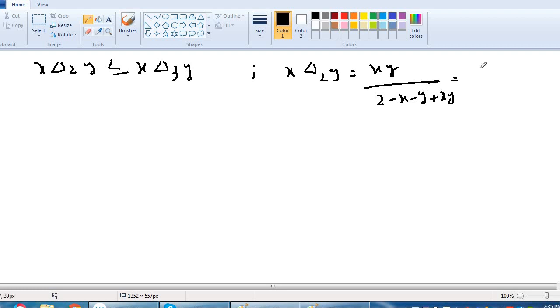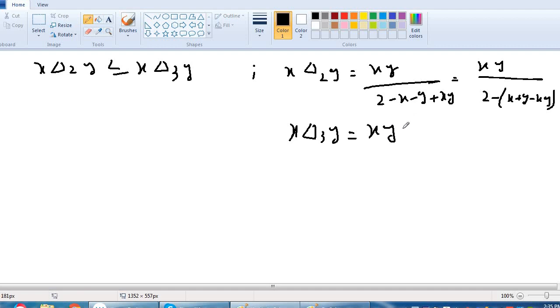Or we can write it as xy divided by 2 minus (x plus y minus xy). We can write it in both ways. And what is delta 3? We know that x delta 3 y is equal to xy, simply multiply.